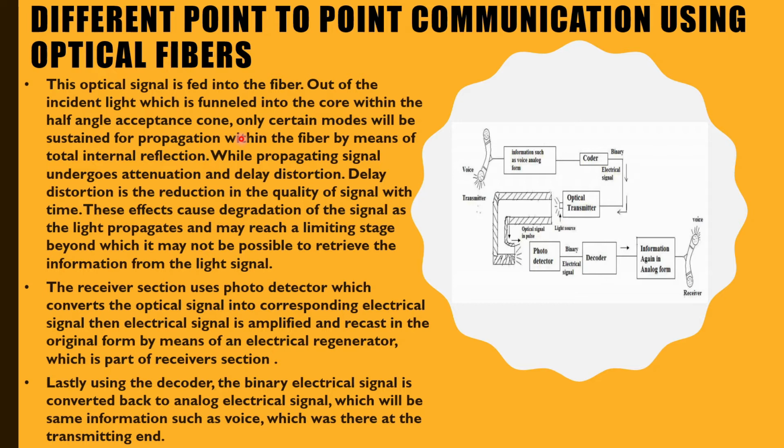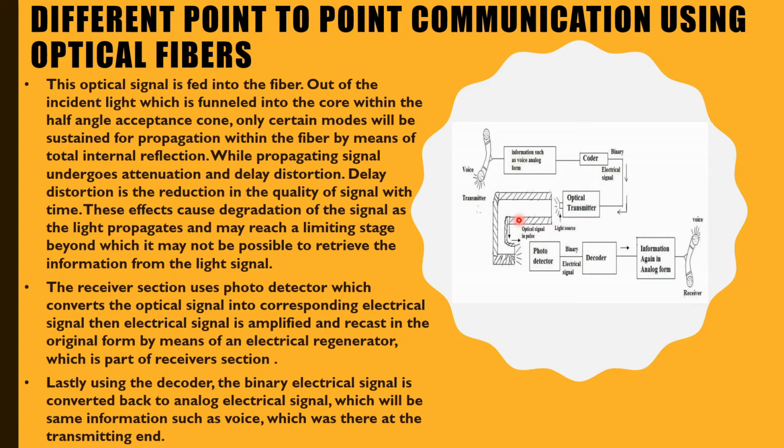Whatever the conversion happening, from electrical to light, there is an encoding or decoding. After that the signal gets fed to the fiber, and the incident light is sustained for propagation through total internal reflection. We know that total internal reflection is the complete reflection of a ray of light within a medium from the surrounding surface back into the medium. While propagating, the signal undergoes attenuation and delay distortion. Whenever delay distortion happens, there is a reduction in signal quality. The quality of the signal gets distorted.